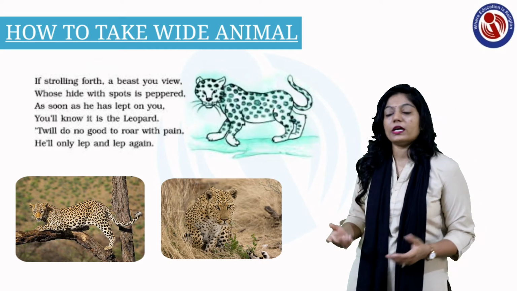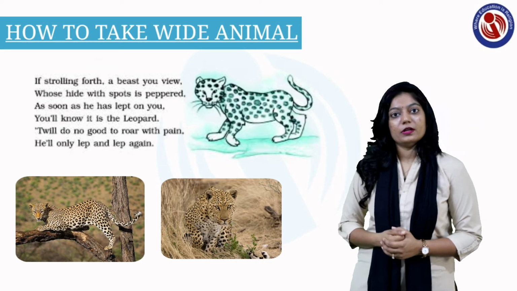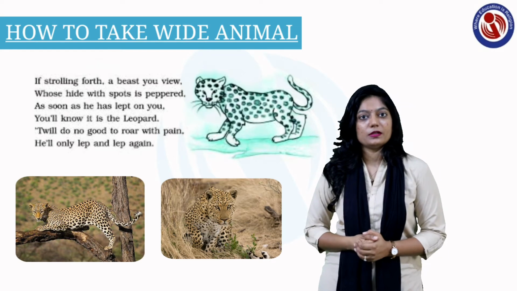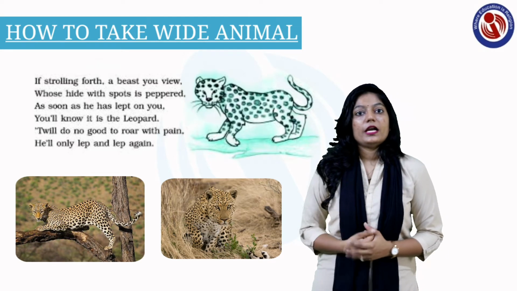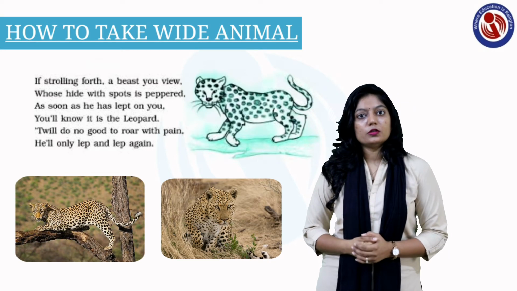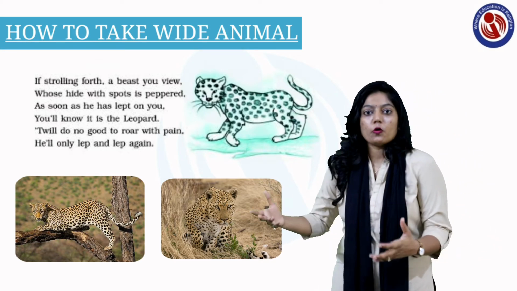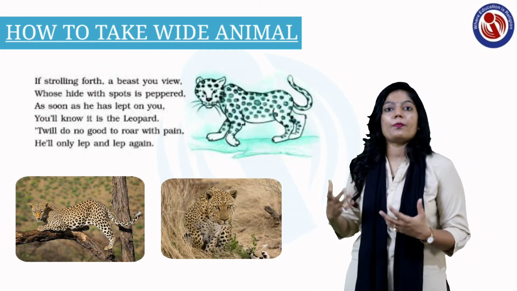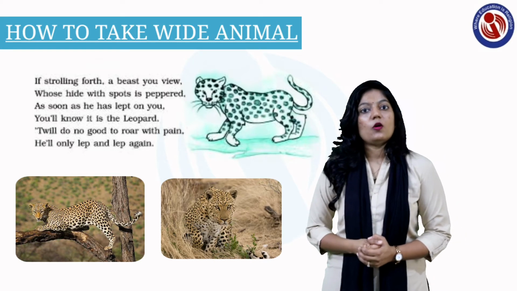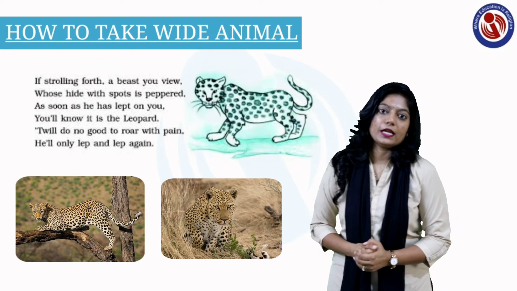You come to know that the animal is a leopard. Then what kind of situation will happen? It will do no good to roar with pain. He will only leap and leap again.